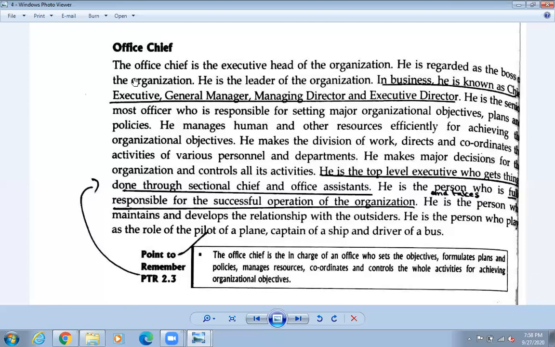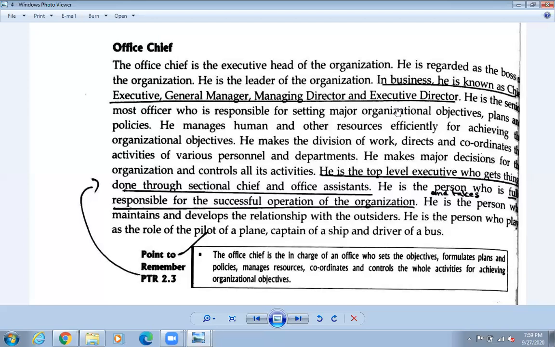कोलाई चाहिँ भन्दो रहेछ त? So in business he is known as chief, the chief pani banincha unarlai. Okay, so if he is the executive of the office, that means executives are also the office chief. Okay, so general manager, managing director or something like that, so general managers, they are also the office chief. Okay, so managing director, executive director, so they are the top level. So who is controlling the office, that means they are the real owners.